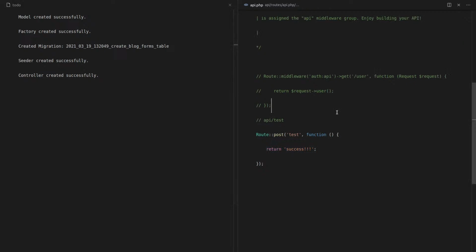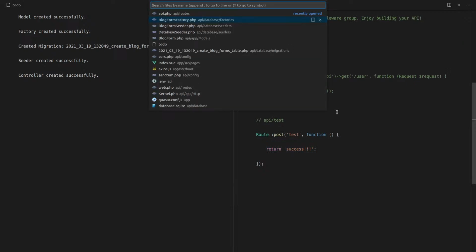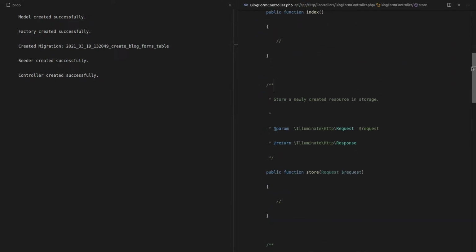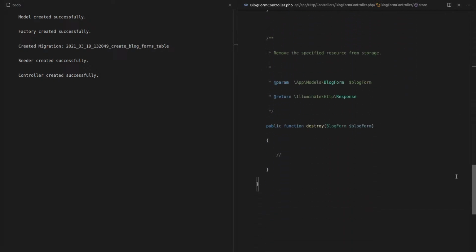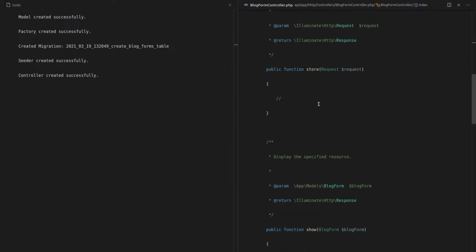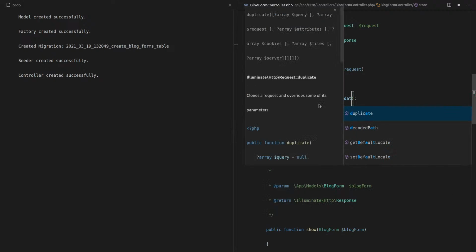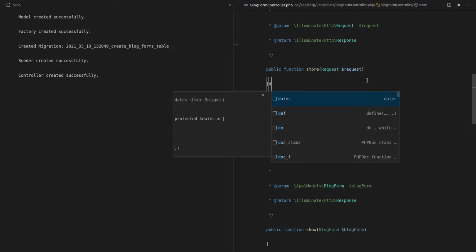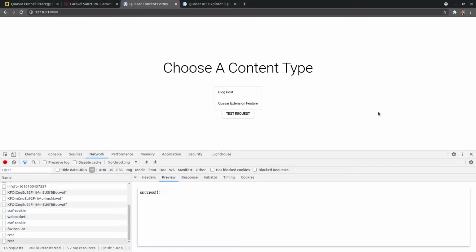So we've got a blog form controller, index, store, show, update, destroy. Oh, cool. So that API flag did actually work. And the only one we're interested in right now is just to test if we can store this. So let's say blog form create, and we can literally just grab the request input. So this is the request. We pull the input out of the request and create a blog form. And we can actually just return that directly, and Laravel's automatically going to turn that into a beautiful JSON object for us as the response.